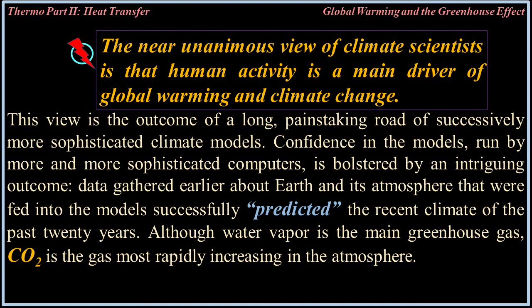Data gathered earlier about Earth and its atmosphere that were fed into models successfully predicted the recent climate of the past 20 years. Although water vapor is the main greenhouse gas, CO2 is the gas most rapidly increasing in the atmosphere.